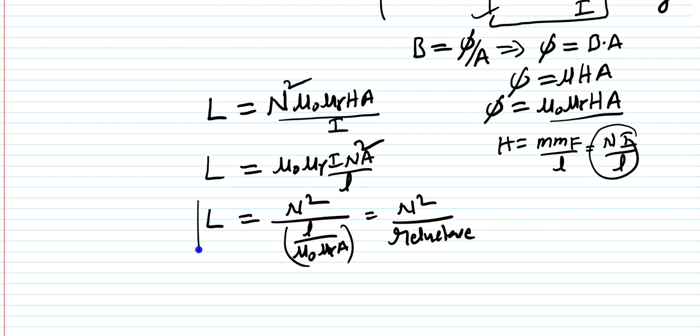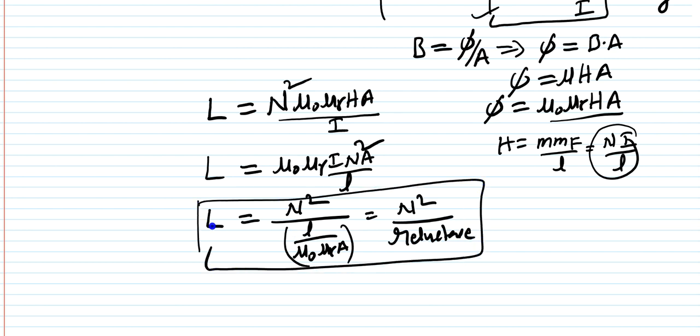So this is also one of the inductance expressions you can derive here. And I hope you understood this is the mathematical derivation for the self inductance.